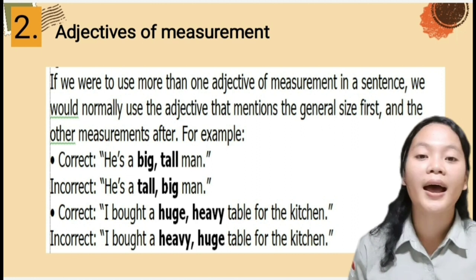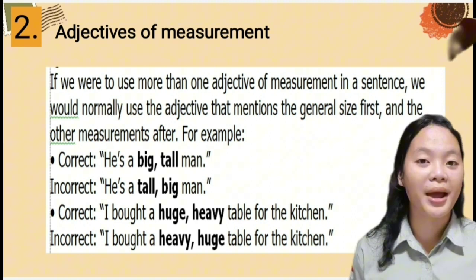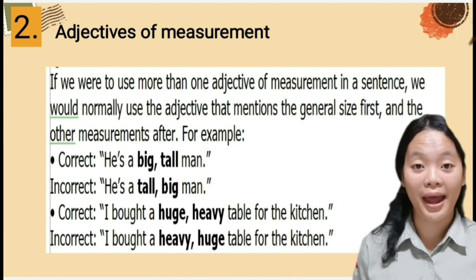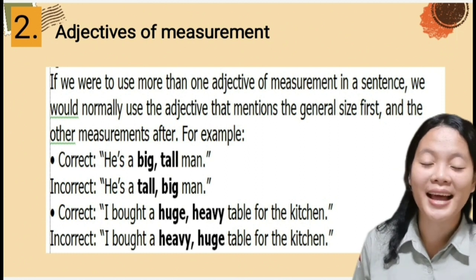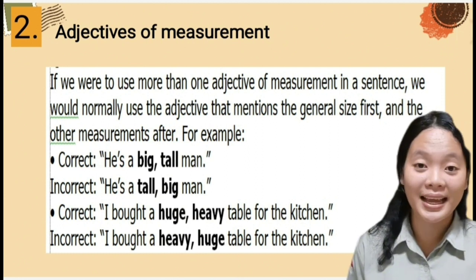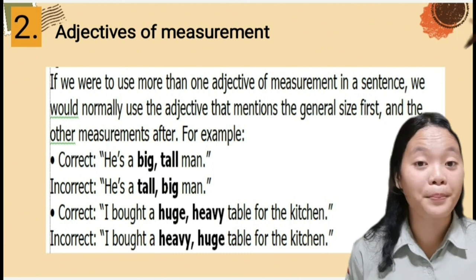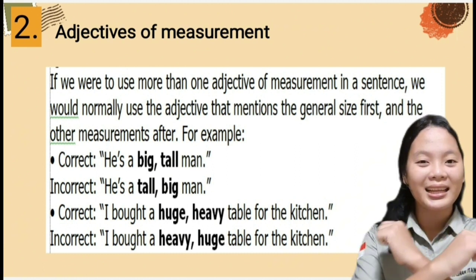For example, he's a big, tall man. He's a big, tall man. It is a correct sentence, but if we want to say he's a tall, big man, it is incorrect.